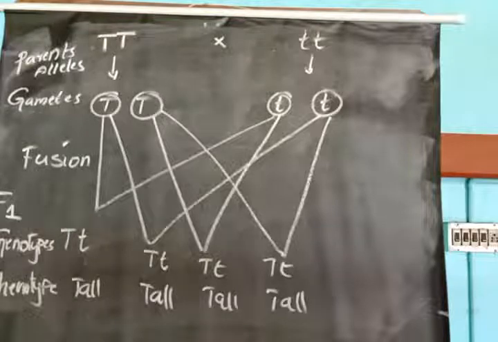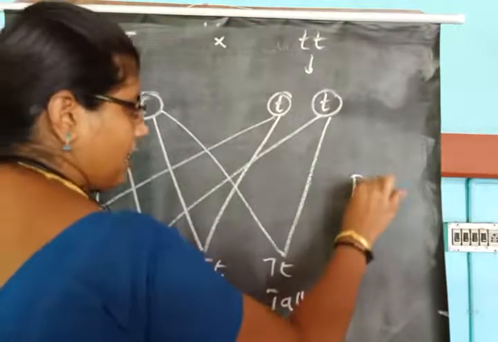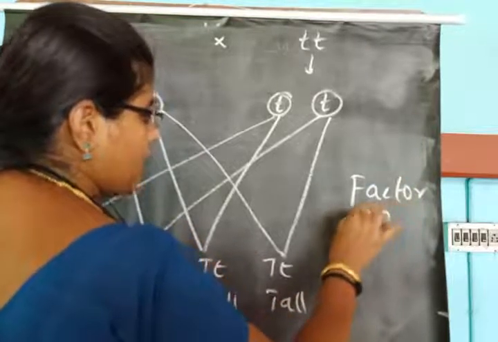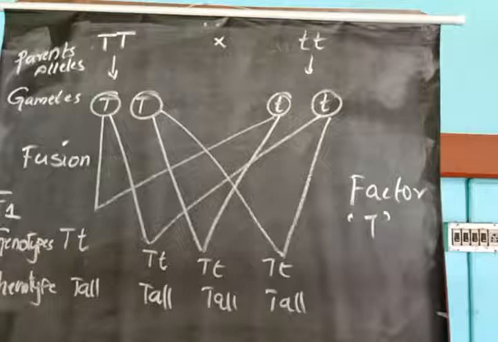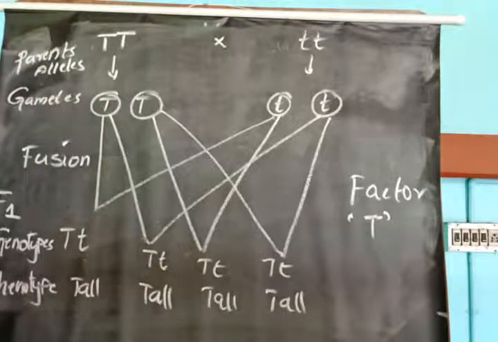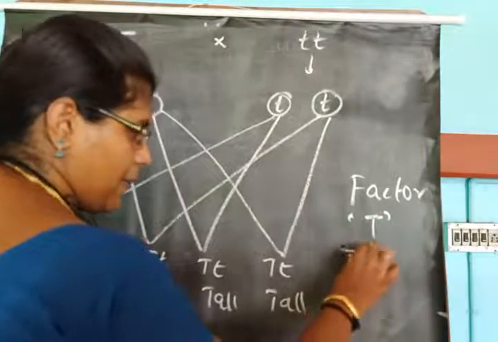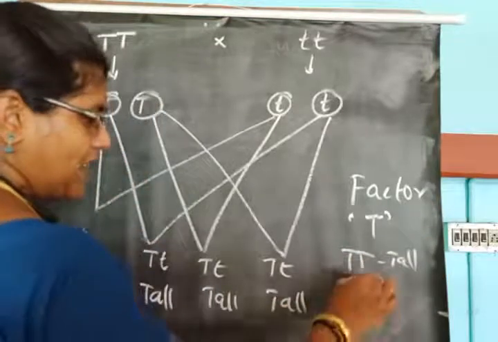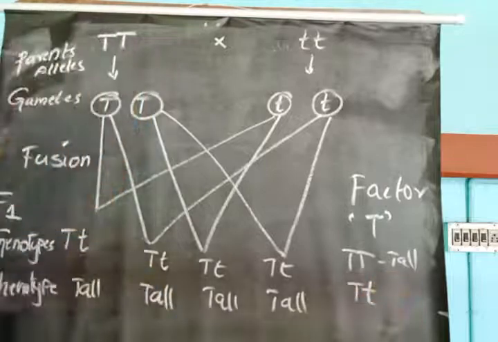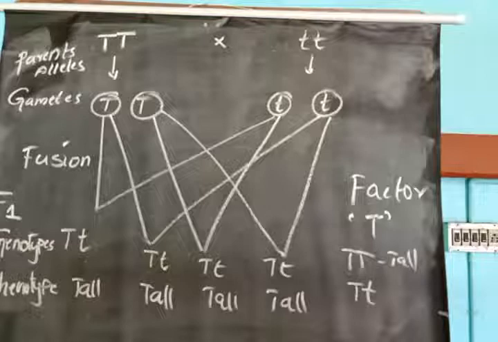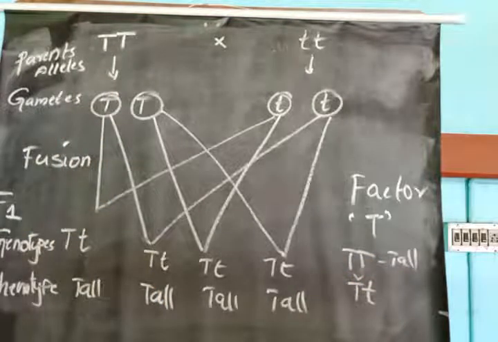A single copy of the factor or gene T is enough for the expression of tallness. If a single T is present, that plant will be tall. If there are two T, obviously it will be a tall pea plant, and if it is only one T, it will again be a tall pea plant.